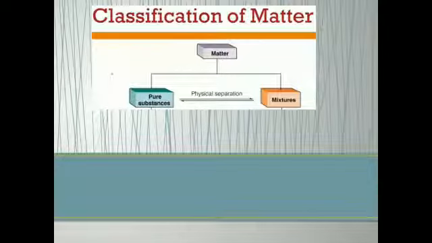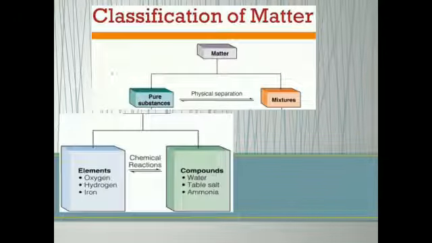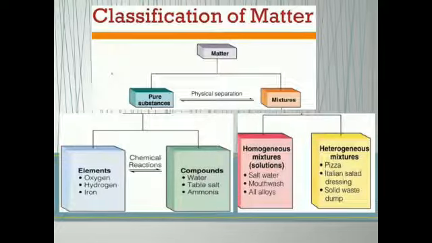Matter is divided into two major groups, pure substances and mixtures. Pure substances are divided into two groups, elements and compounds, and mixture is further divided into two groups, homogeneous mixture and heterogeneous mixture. One by one I will discuss them here. Before starting the topic, I will tell you about atom and molecule so that you can understand elements and compounds easily.